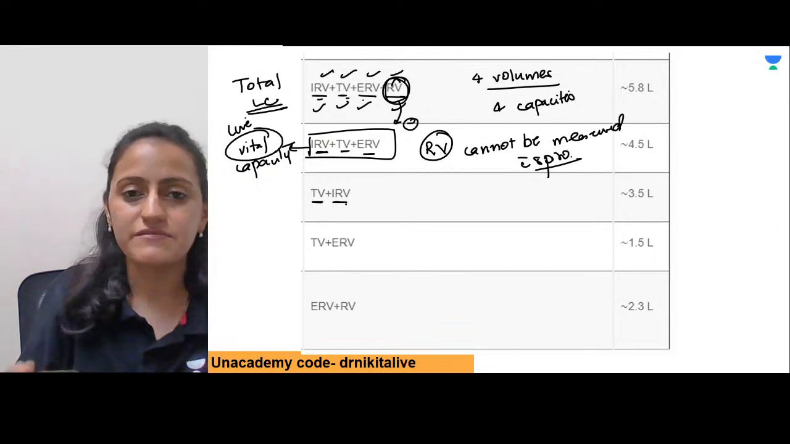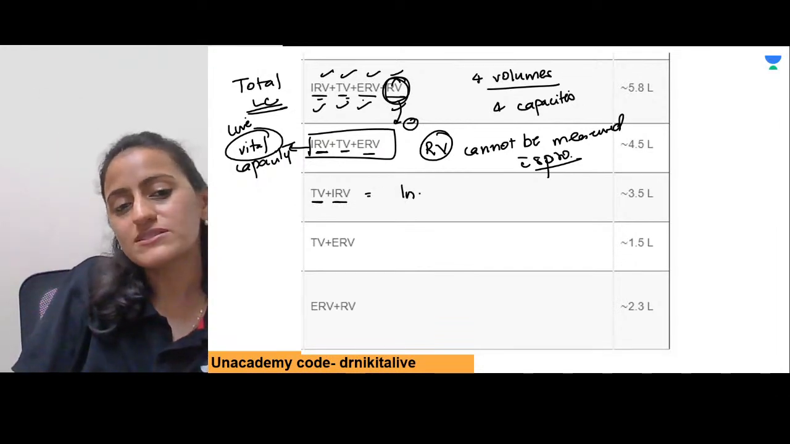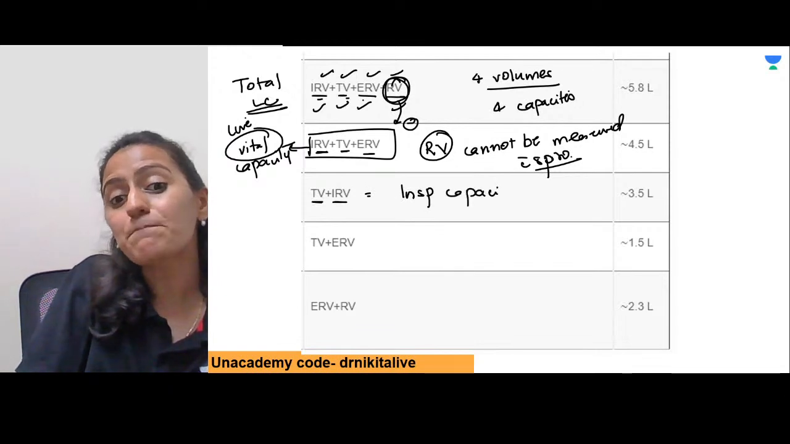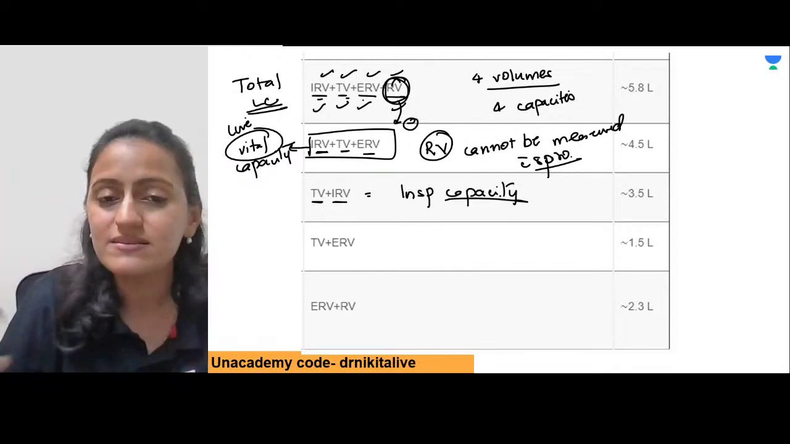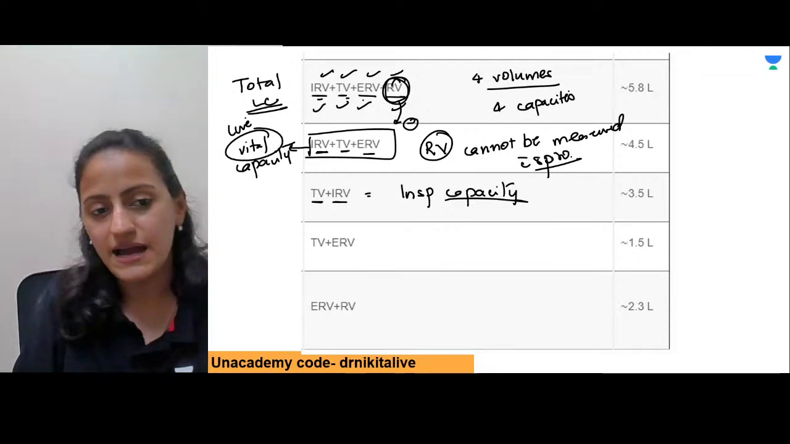TV plus IRV, normal जो अंदर जा रहा है plus excess जो अंदर जा रहा है. So this is the total inspiratory capacity. When I say capacity, it's the sum of minimum 2 volumes. So inspiratory capacity is TV plus IRV.